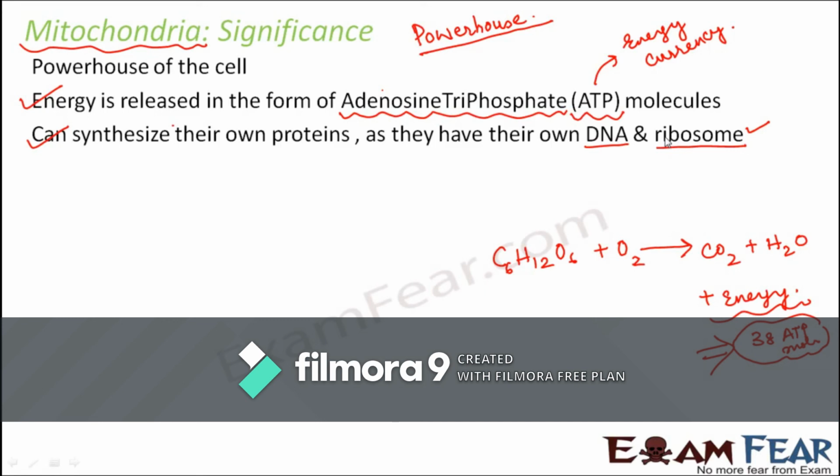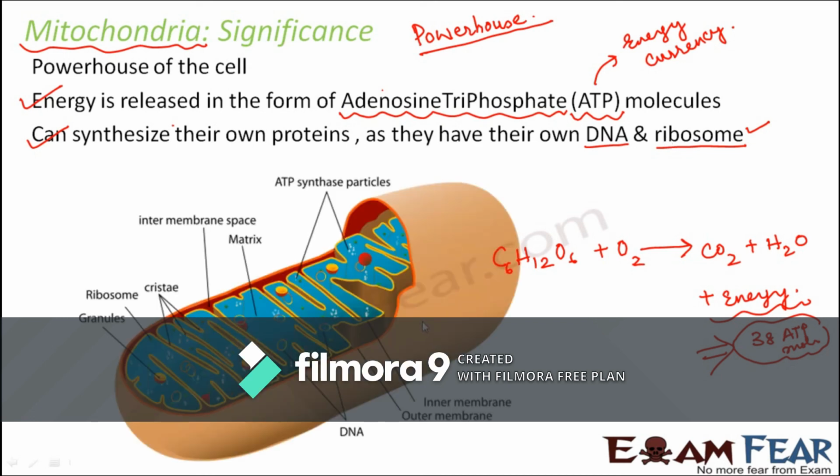Like we saw that endoplasmic reticulum also synthesizes proteins and lipids, and then they are packaged and sent to other parts by Golgi bodies. Mitochondria is not dependent on anybody else because it can synthesize and produce its own proteins. That is why mitochondria is called the powerhouse of the cell. Here you can see there are some specific particles called ATP synthetase particles which are present in the mitochondria, and they help in the process of ATP synthesis.